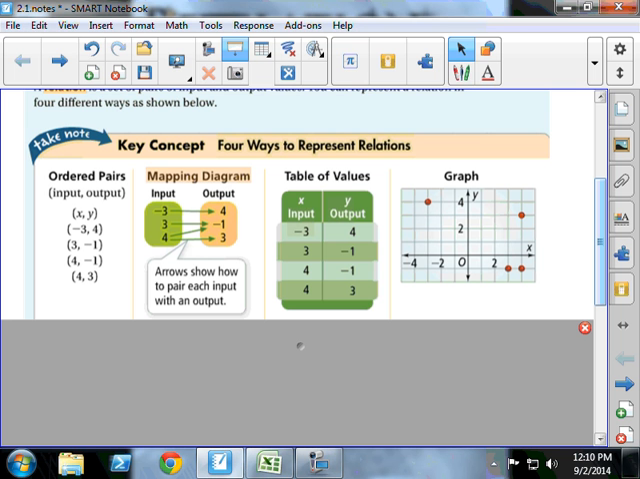Table of values. You've probably seen a table of values before. Tables can go vertically or horizontally. It doesn't really matter how they go. And then the graph. So if I'm taking notes, I'm making note of all 4 ways that relations can be shown. They can be shown as ordered pairs, as mapping diagrams, table of values, and graphs. Make sure you know that those are the 4 ways to represent relations.